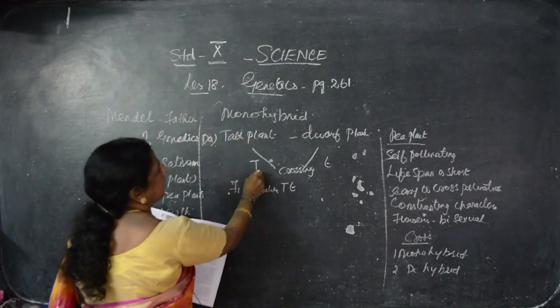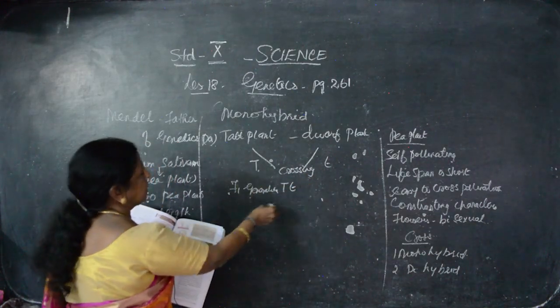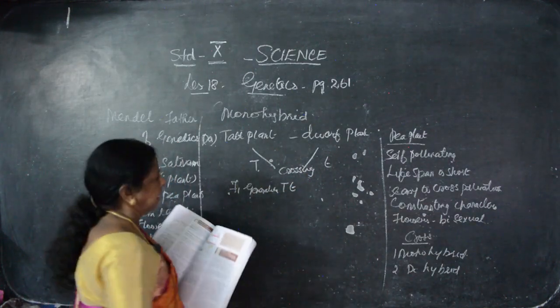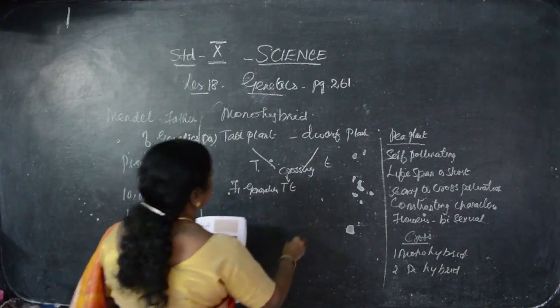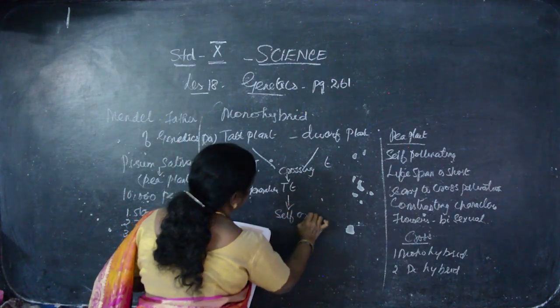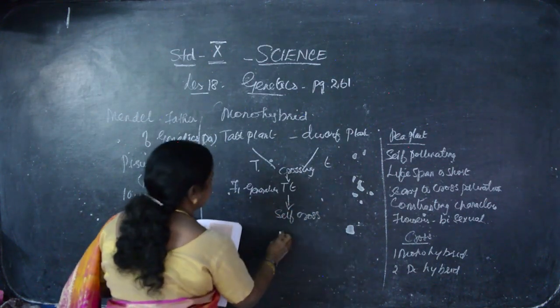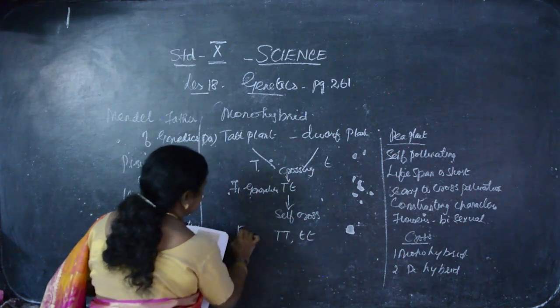This is the T gamete and this is small t, the dwarf plant. Then both are crossing together and the generation that is formed is F1. F1 generation again crossing, self-crossing. From that we got this, the F2 generation.